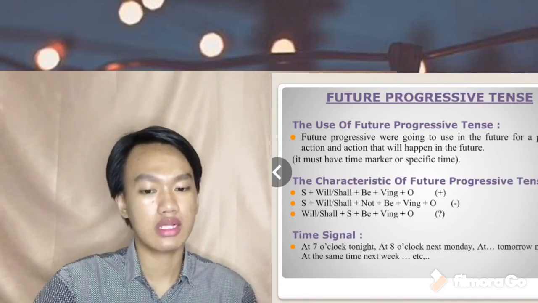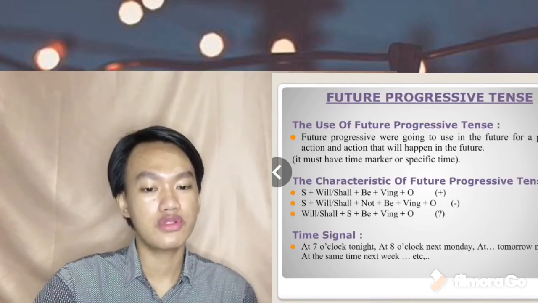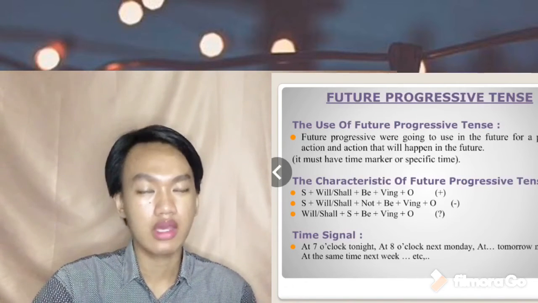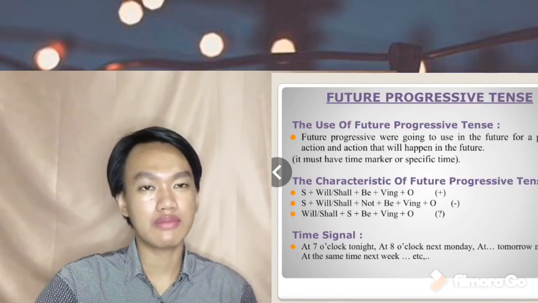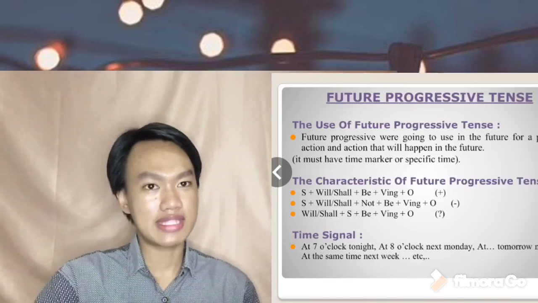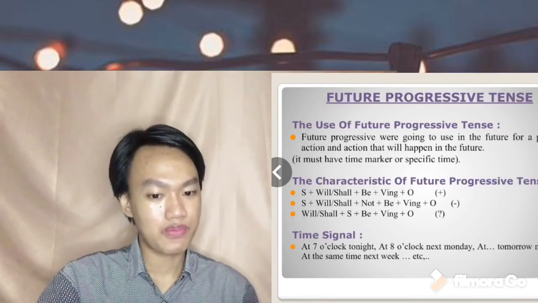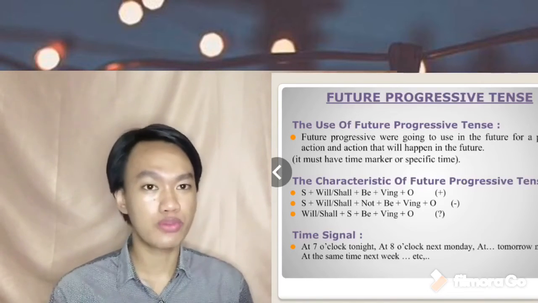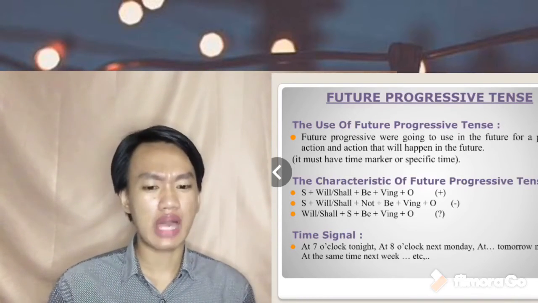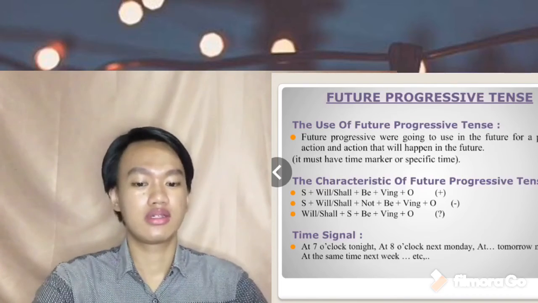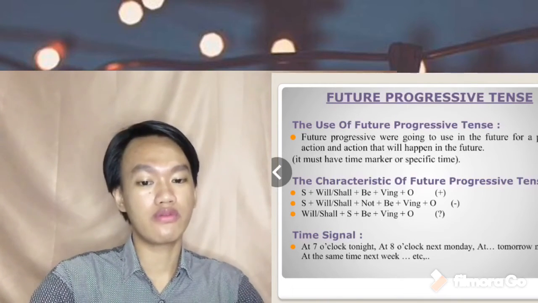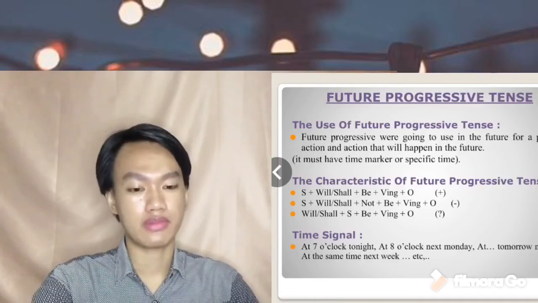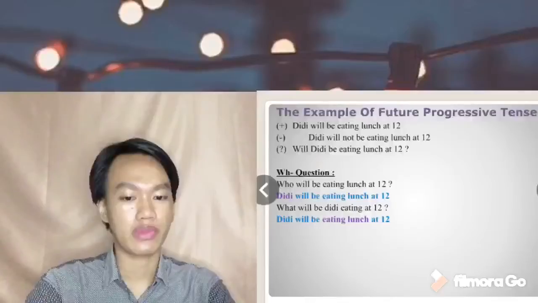And time signal: because future progressive tense must have a time marker or specific time, the time signals are like at 7 o'clock tonight, at 8 o'clock next Monday, tomorrow morning, at the same time next week, and others. And now the example of future progressive tense.